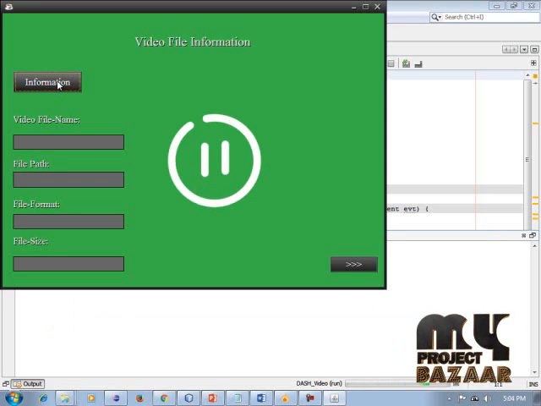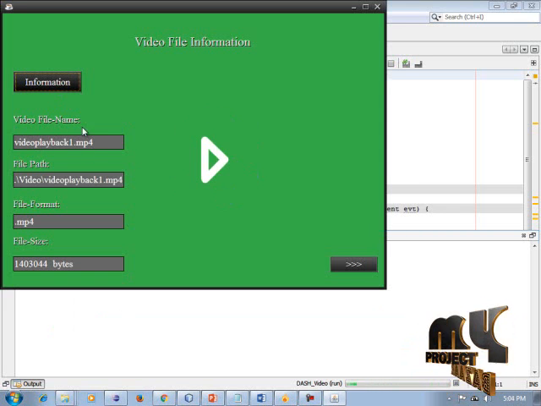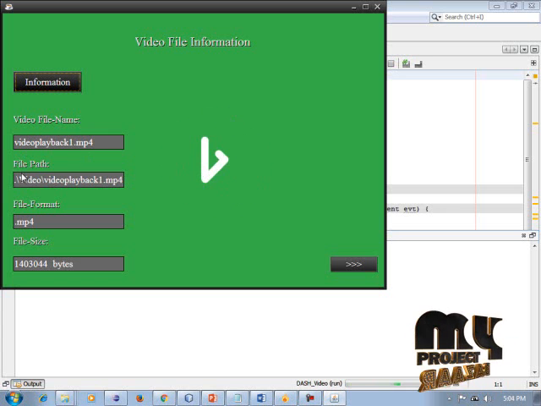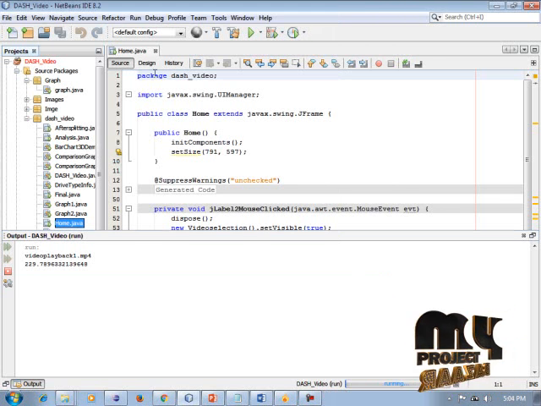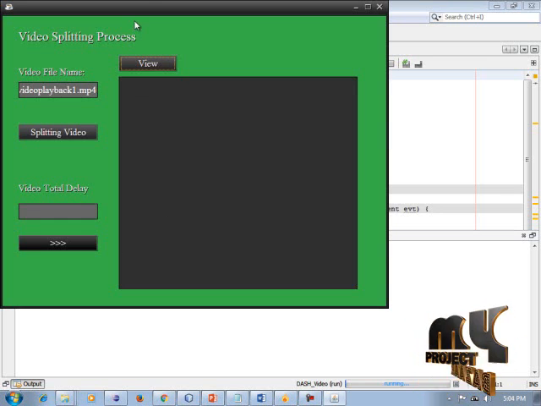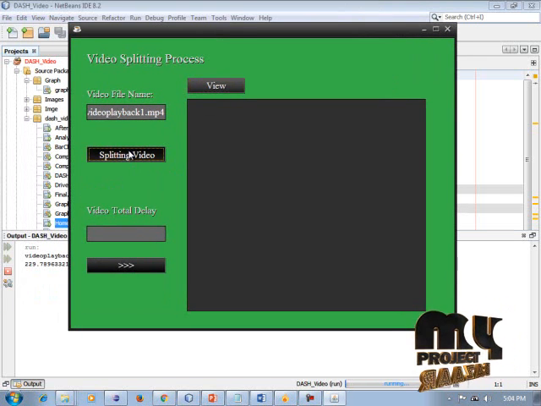So click this and go to another process. Our video file information is displayed: the video file name and the video file path, it is in mp4 format, and the total size is displayed in this process. So the next process is the video splitting process.